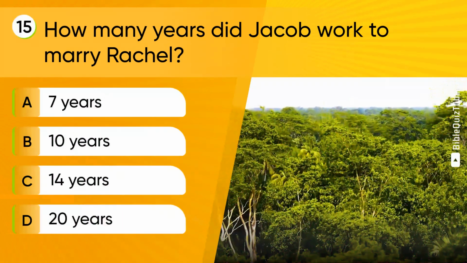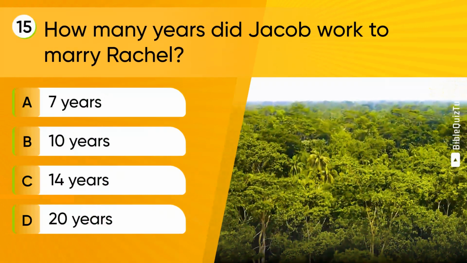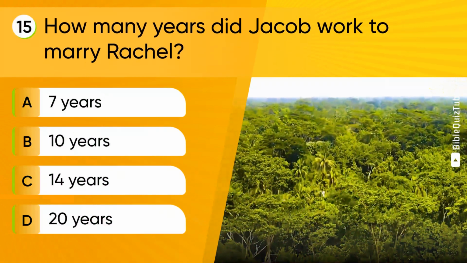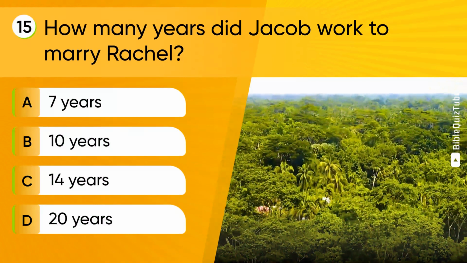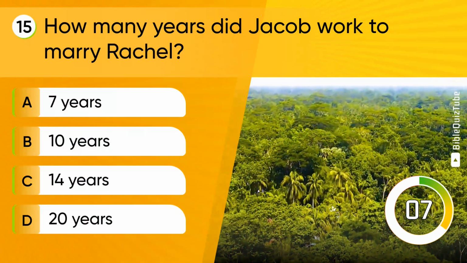Question 15. How many years did Jacob work to marry Rachel? A. 7 years. B. 10 years. C. 14 years. D. 20 years.